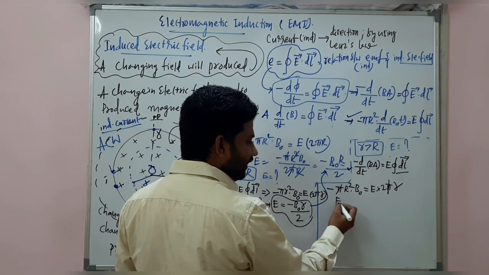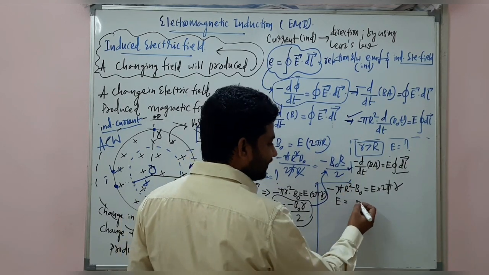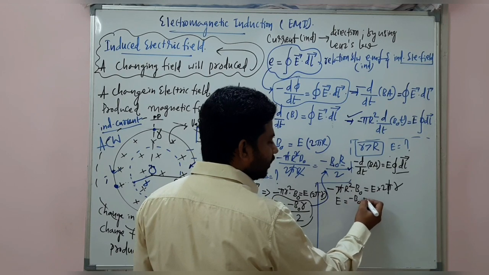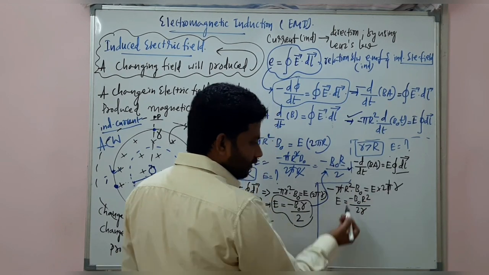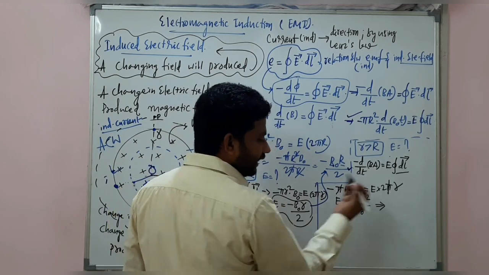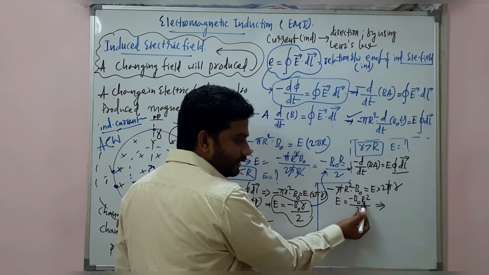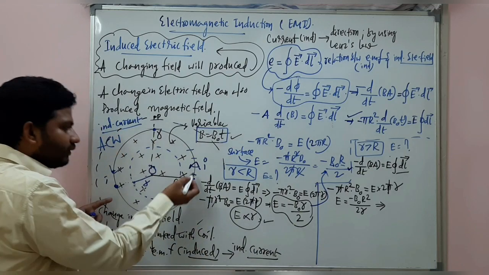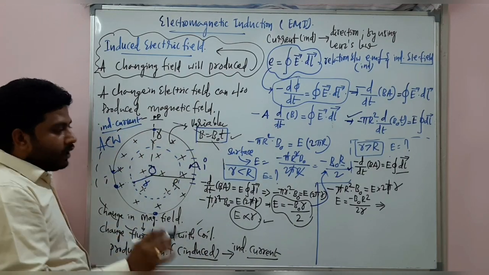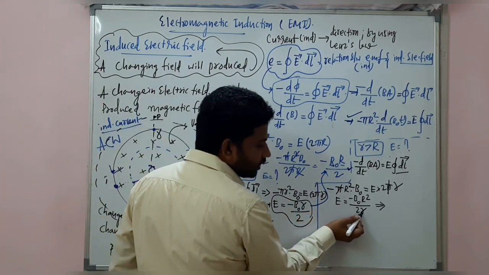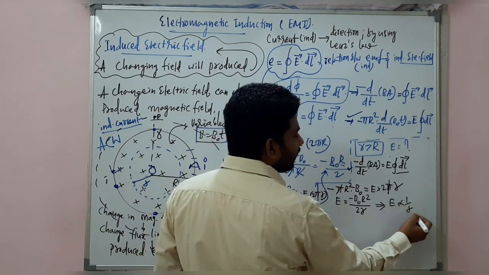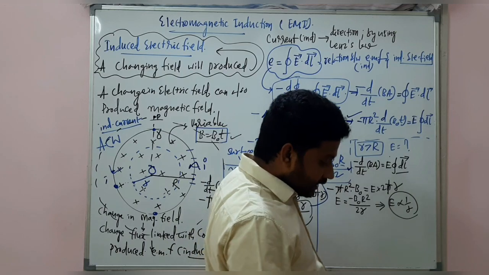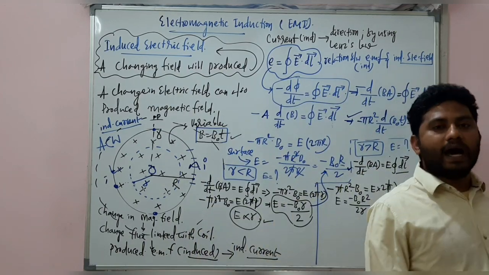So we get E is equal to minus B naught into r square divided by 2r. B naught is constant, R is the radius of the actual circle, so by 2 is constant and small r is variable. From this you should understand E, the induced electric field, is inversely proportional to r.